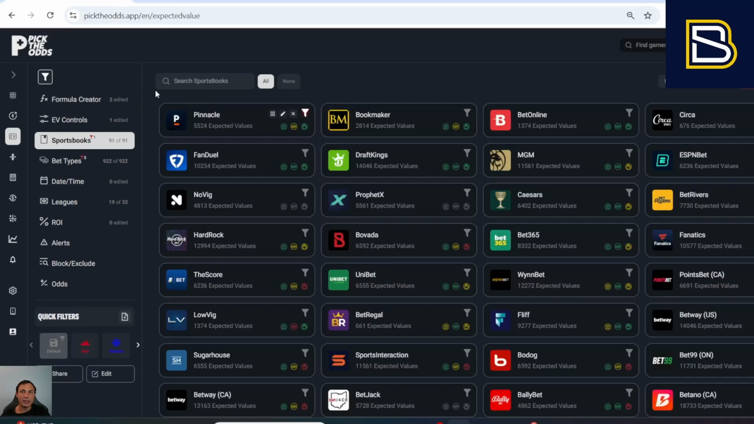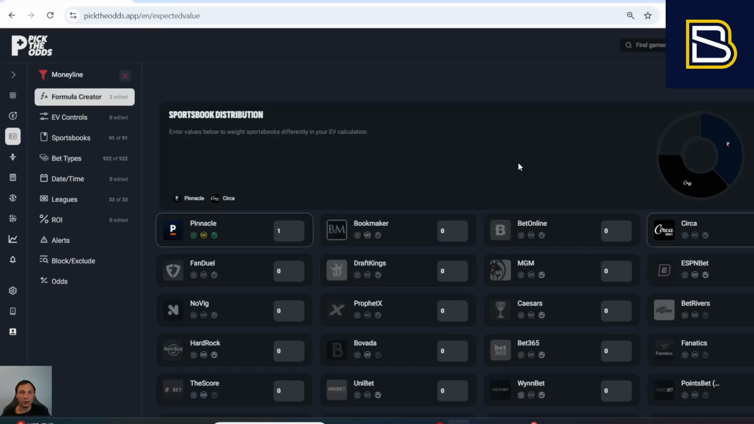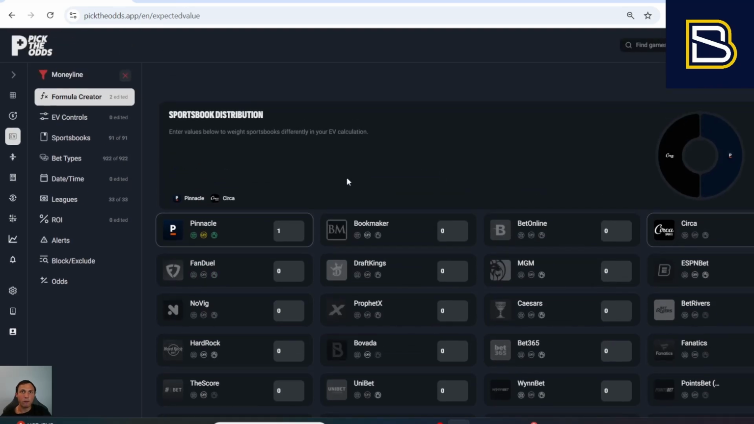Breaking that down even further with Pick the Odds is that you can also do this for bet type. For example, if you think that moneyline bets at a certain sportsbook are sharper than at another one, you can create custom calculations for your moneyline bet expected value functionality, and that same filter that you create for moneylines can be different for player props, could be different for total bets, could be different for against the spread bets.